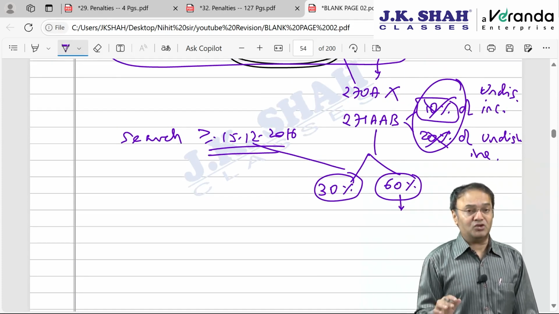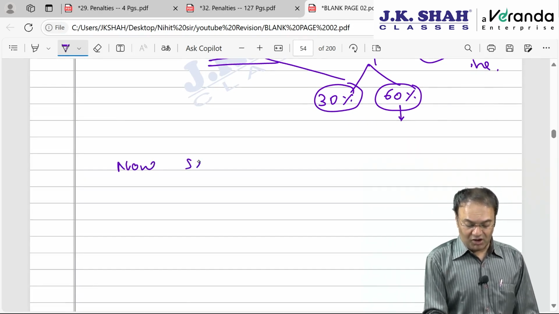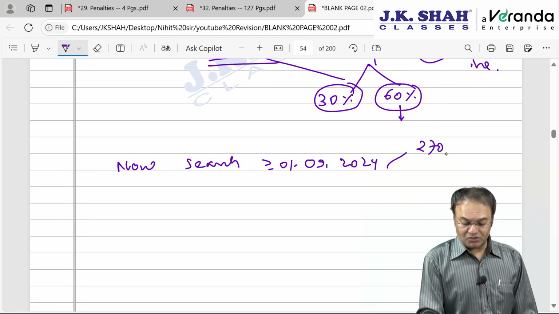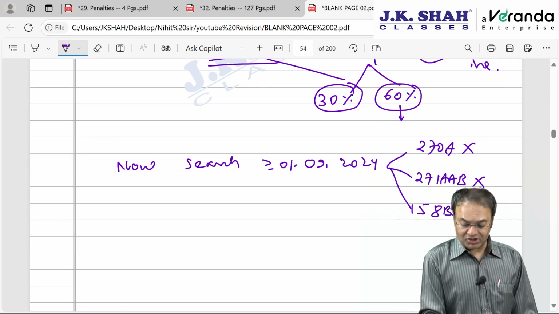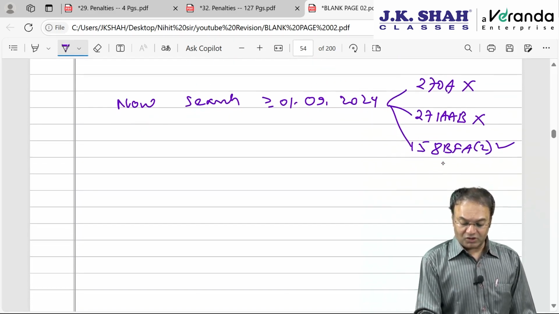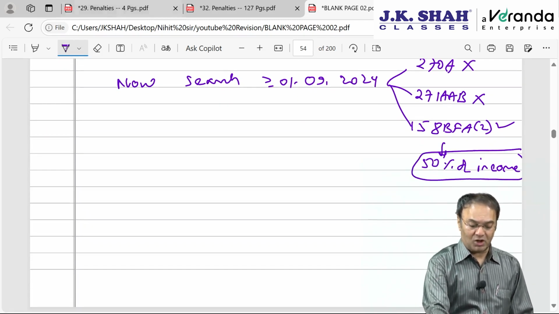So this entire 271AAB makes no sense. And now if the search is initiated on or after 1st September 2024, then there is no penalty under 270A and no penalty under section 271AAB for the 6th year or 7th year. The penalty will be under section 158BFA subsection 2, which will be 50% of undisclosed income unearthed as a result of search. This penalty will be leviable under the block assessment concept.